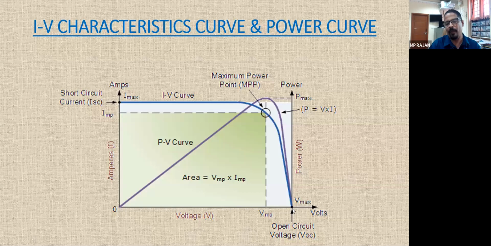When the circuit is open, at that time there is no current. There is no way for the current to flow. So current is zero, but as I said, there is a potential pressure built up on either side. So this voltage is called open circuit voltage. So these are the two main points: short circuit current and open circuit voltage.